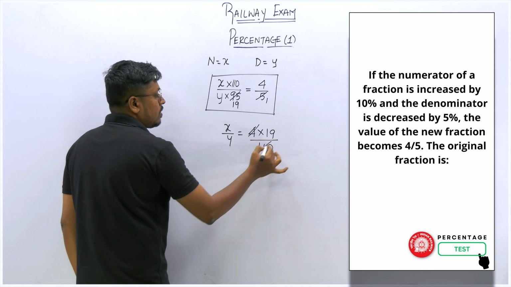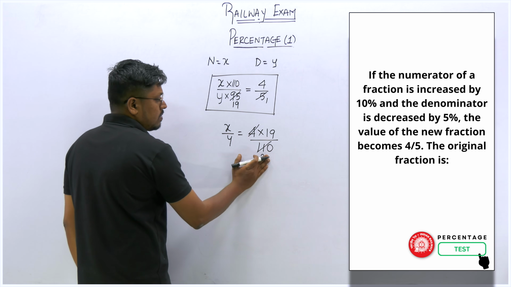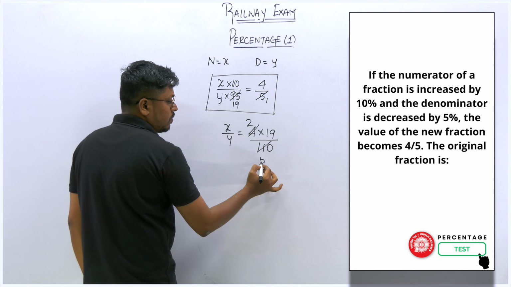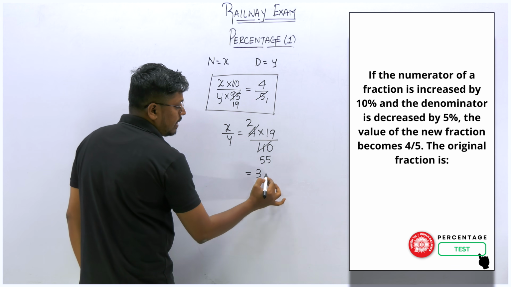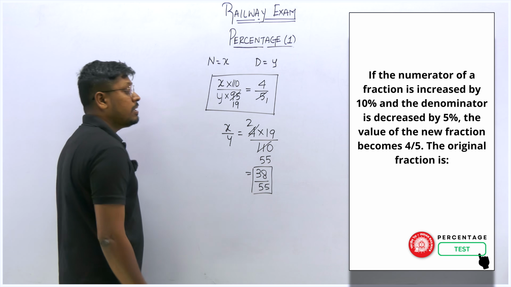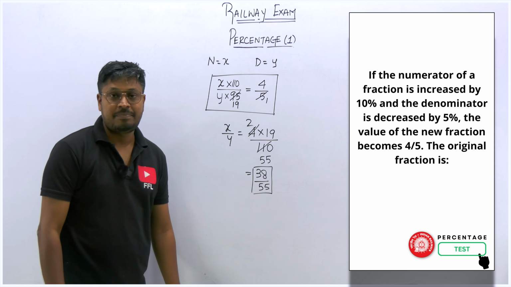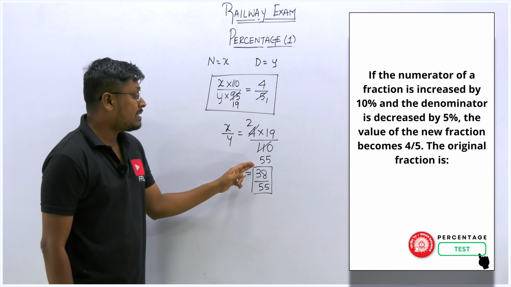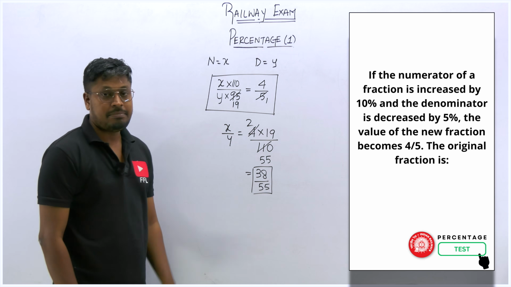So we can cancel this on the 4 table. 4 2s are 8. So now we can cancel this on the 2 table. So 2 2s are 4. So cancel this on the 2 table. 5 2s are 10. Remaining will be 1. 5 2s are 10. So 19 into 2 will be 38 divided by 55. So we should not write the answer in terms of decimal point. Why? Because our target is to find the answer in terms of a fraction. So that's the reason I didn't cancel 4 and 110 directly. So we have to get the answer in terms of a fraction. So the answer for this question is 38 divided by 55.